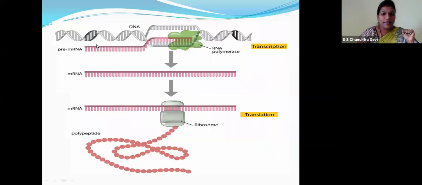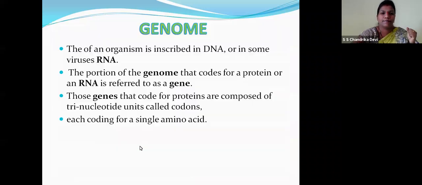Right? You can see over here, DNA, RNA polymerase, transcription takes place. As I told you, the messenger RNA is formed. Now, the messenger RNA, with the help of the ribosomes, will translate and form a chain of amino acids called polypeptides. Now, genome is inscribed in the DNA and in some of the RNAs. So the portion of the genome that codes for a protein or an RNA is referred to as a gene. So these genes, children, code for the proteins.